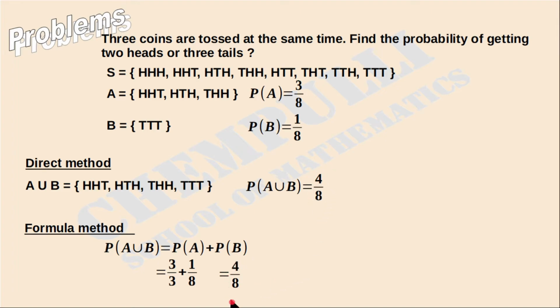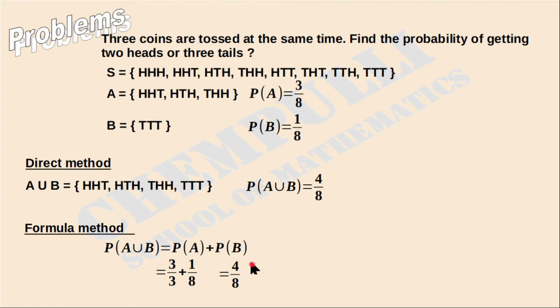Now you can check both cases. We got here 4 over 8. Here also, which one? 4 over 8. Okay, here this part, it is not 3 over 3, it is 3 over 8, because what is P of A? P of A is 3 over 8. Here also P of A is 3 over 8, not 3 over 3. Okay, there is one small mistake. Okay, 3 over 8 plus 1 over 8. We will get the answer 4 over 8.